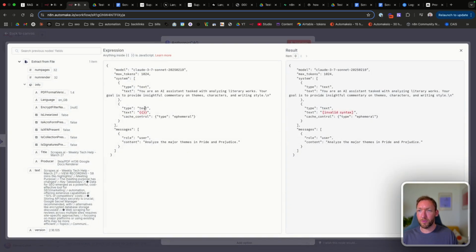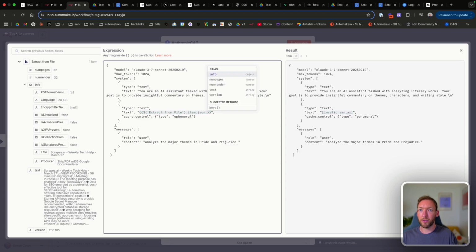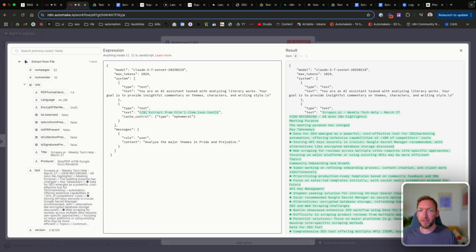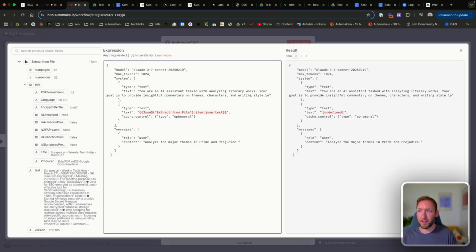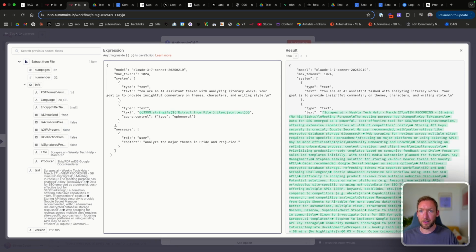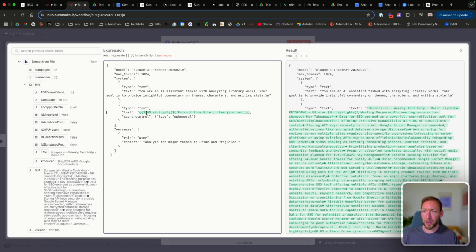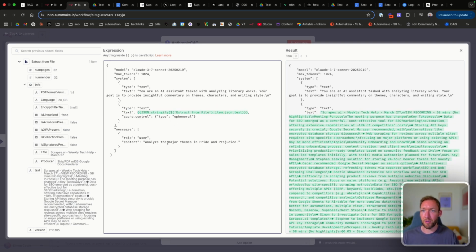From the extract from file, item.json.text, that is the full text. And we just want to make sure that that is stringified, so it's not going to cause any errors. So we're going to just wrap that in JSON.stringify inside the brackets there. And that's just going to turn it to text. We'll remove the quotation marks so that we're not doubling up and causing a JSON error there.